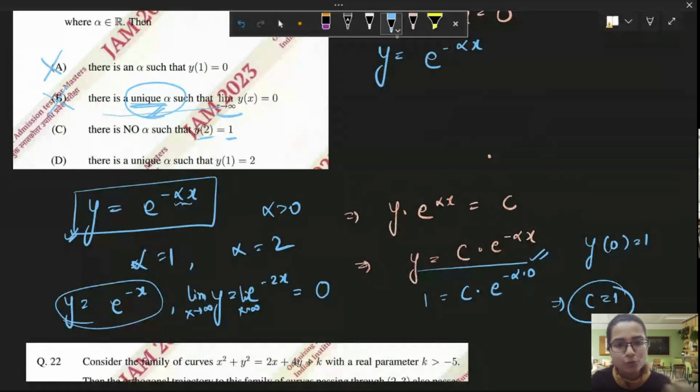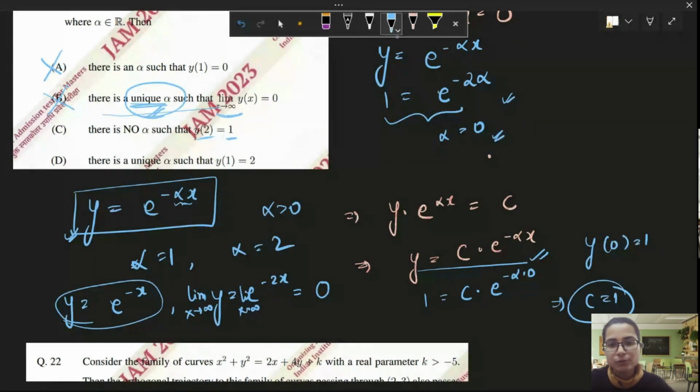If I put y equals 1 and x equals 2, this is what I'm going to get: e raised to power minus 2 alpha. So if I put alpha equal to 0, obviously e raised to power minus 2 into 0 will be equal to 1. So for alpha equal to 0, you can get y2 equal to 1. They are saying that there is no alpha, so this is also incorrect.